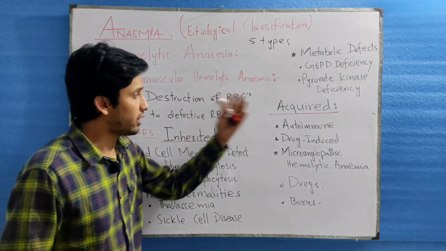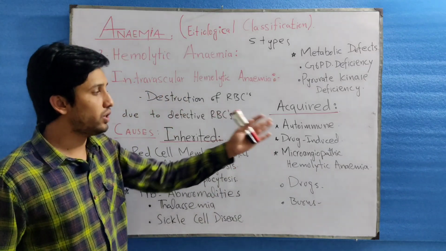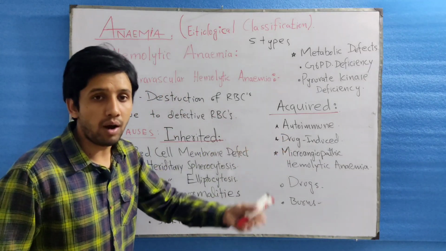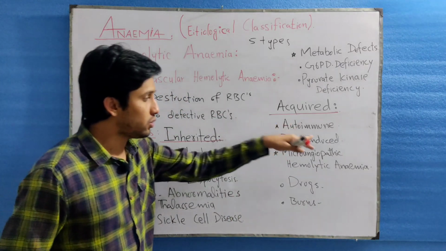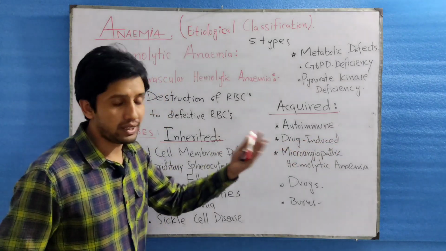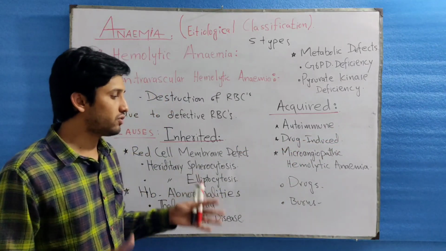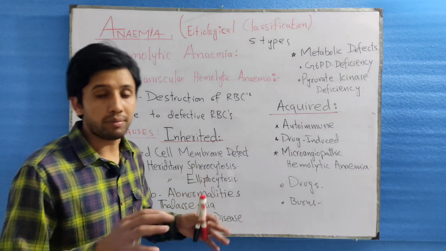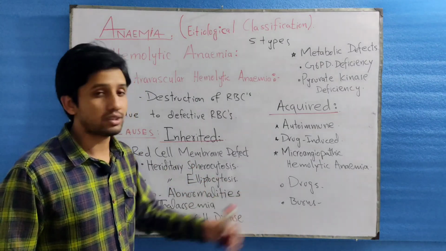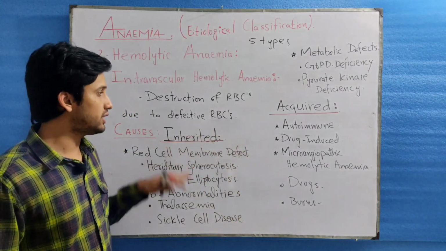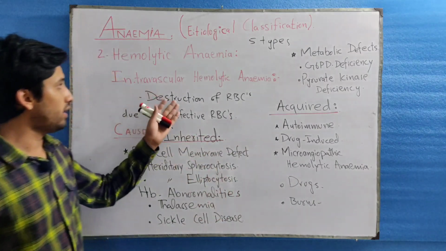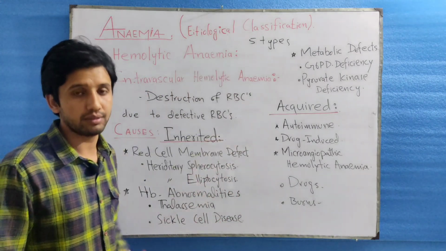The next are acquired causes, which involve autoimmune causes, which may be warm and cold, drug-induced anemias, microangiopathic hemolytic anemia, and the last one, drug or miscellaneous causes involving burns, etc. All these are the causes of intravascular hemolytic anemias. This is all about today.